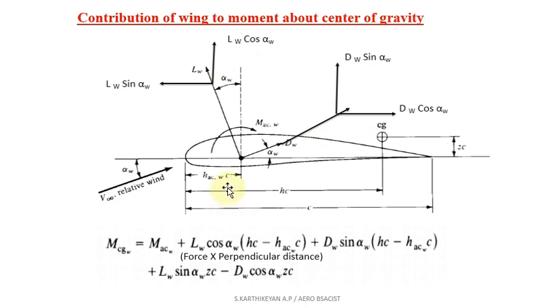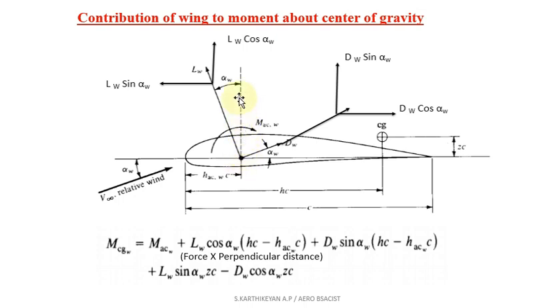You know very well, moment is nothing but force into perpendicular distance. We are going to take the center of gravity as the moment point, and from the center of gravity we find the moment. First, consider this force, LW cos alpha W. The force is acting on a particular point, in the upward direction. Then we need to find the distance.